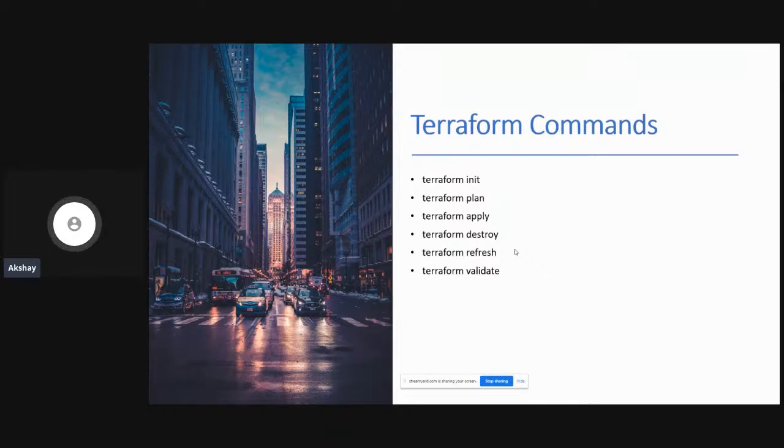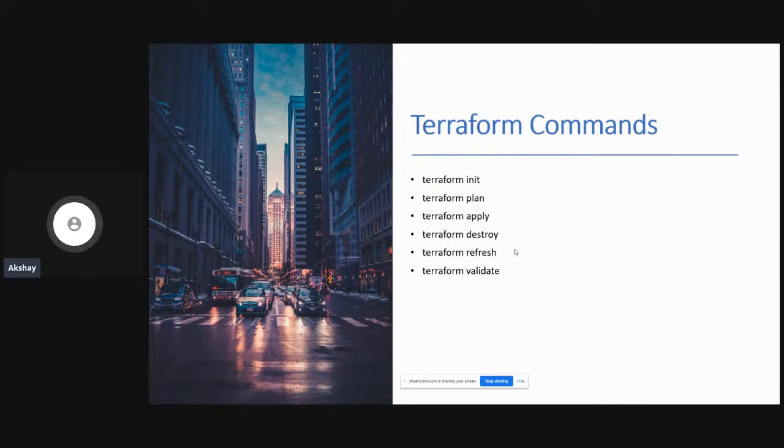So let's say, for example, that you are going to connect yourself to an AWS account, a Microsoft Azure account, or an Oracle Cloud account. In that way, you need some kind of API calls to be done in order for you to create the resources in those accounts, right? So that's where providers come into play. And Terraform init downloads that provider for you from the registry. If you're using the AWS provider, you will be able to connect yourself with the AWS API resources that you're going to provision. If you download the Azure provider, you will be able to deploy infrastructure to Azure cloud environments and so on.